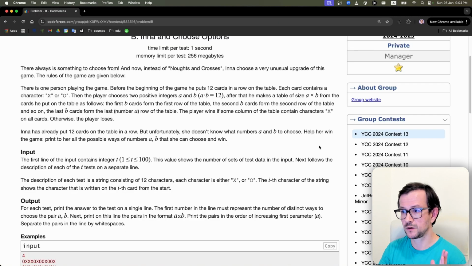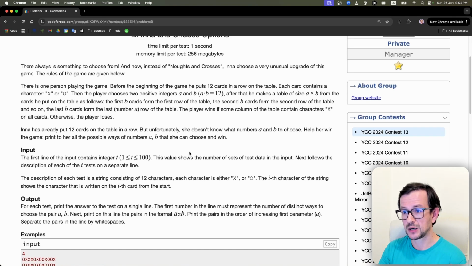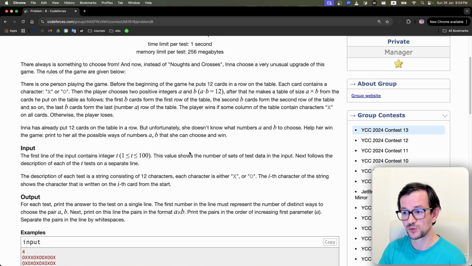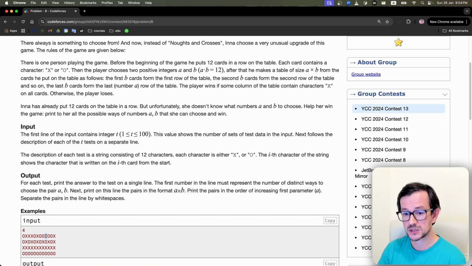Problem B is only an implementation problem. So you just need to, again, read the problem statement, see what's going on, and then program it. Pure programming problem, nothing actually to talk about. So you just read this string of 12 characters, and try to split them into a rectangle A by B. So you check all pairs A and B with product equal to 12. Not that many of them here.